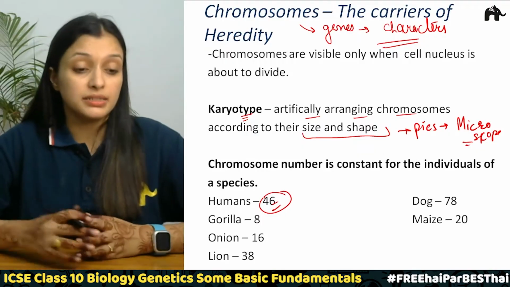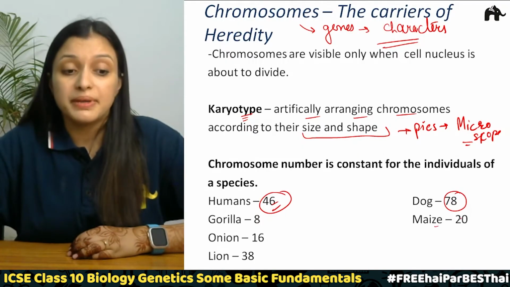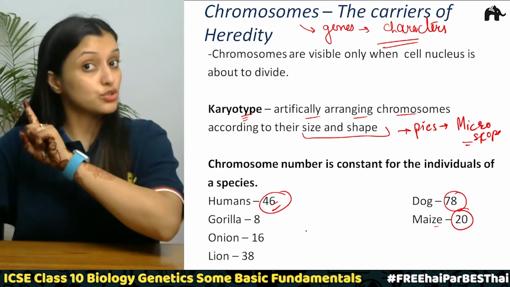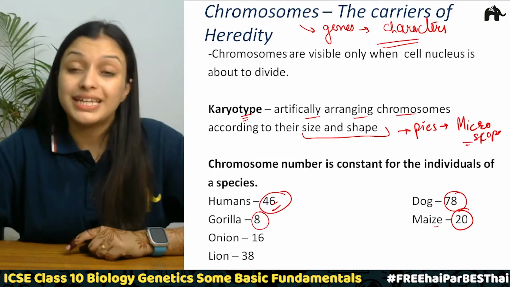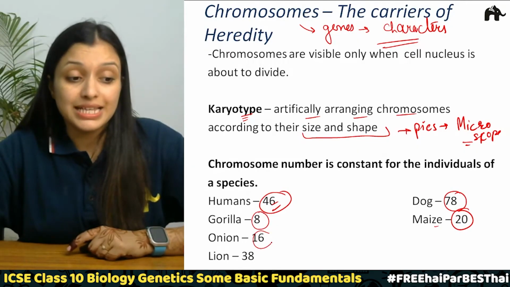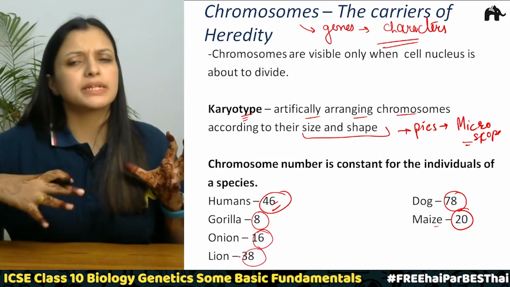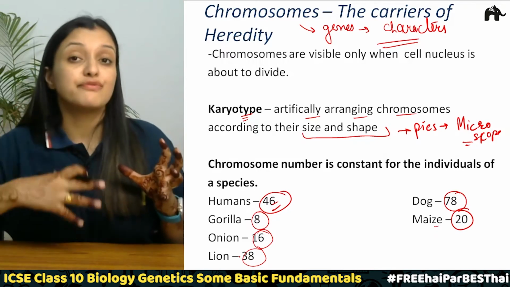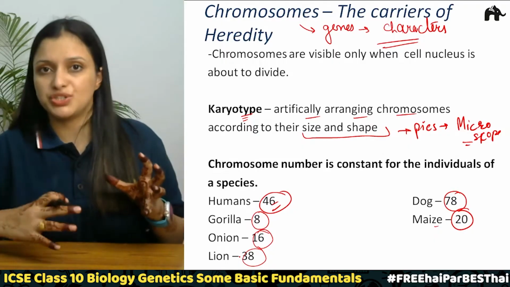Some others: dogs have 78 chromosomes, maize has 20 chromosomes. We are talking about the number of chromosomes, not pairs of chromosomes, correct? A gorilla has only 8 chromosomes, onion has 16 and lion has 38. So irrespective of tribes and races, we have the same number of chromosomes throughout a species.